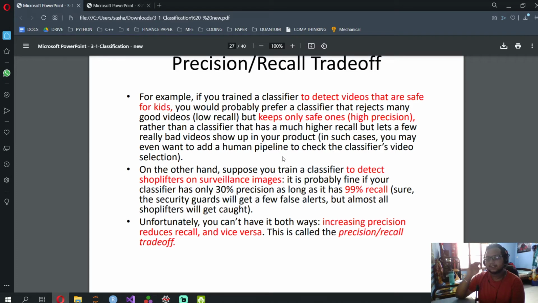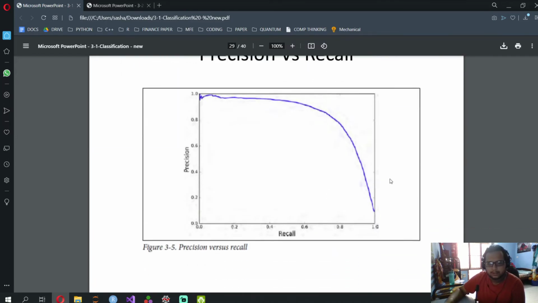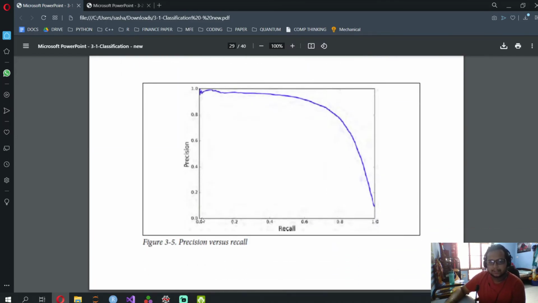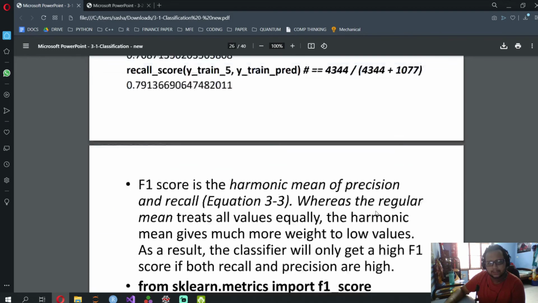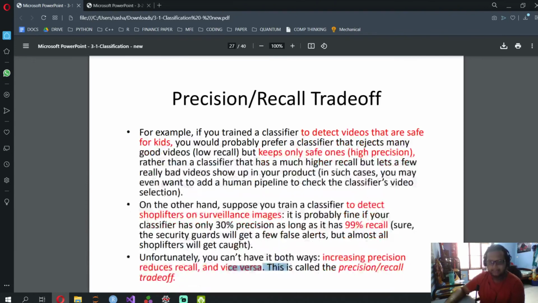So you need to keep in mind which is your important part first, and then you say that increasing precision reduces recall and vice versa. This is called the precision recall trade-off. Then draw this graph, and make sure the limits of the graph are from 0 to 1. I don't know if she has given the code for the way she's drawn this graph; I think it's explained in the next step.